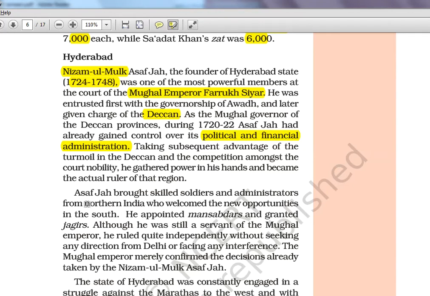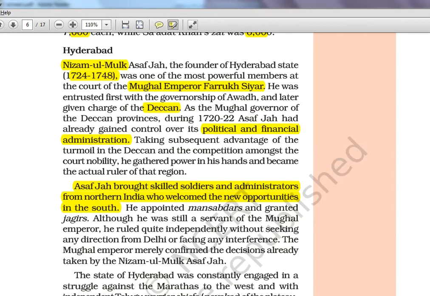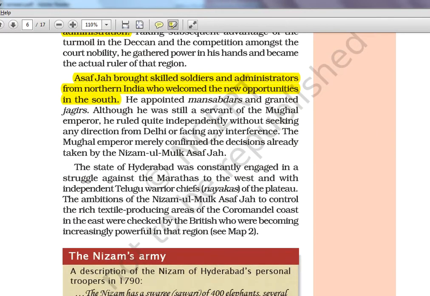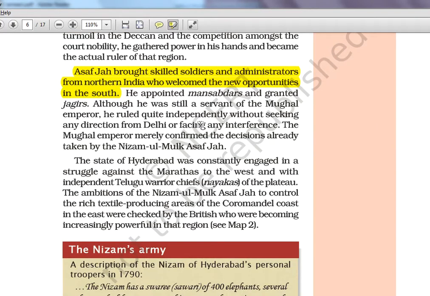Asaf Jah brought skilled soldiers and administrators from northern India, who welcomed the new opportunities in the south. So it's like whoever were kind of jobless under this Farooq Siyar and all, they were all invited to the south, and then they started enjoying the privileges given there in Hyderabad. He appointed Mansabdars. He himself is a Mansabdar and he is appointing people under him now.